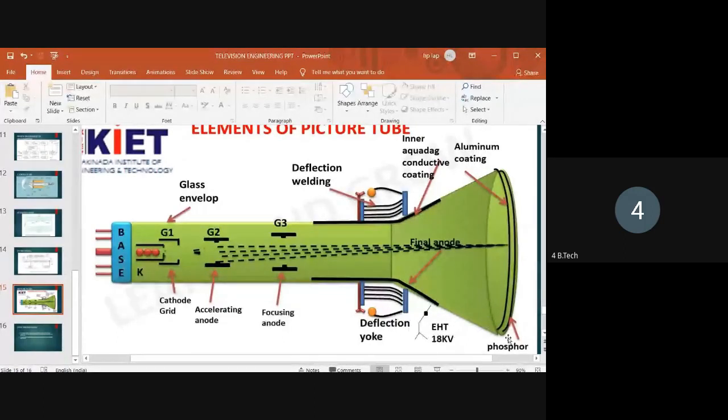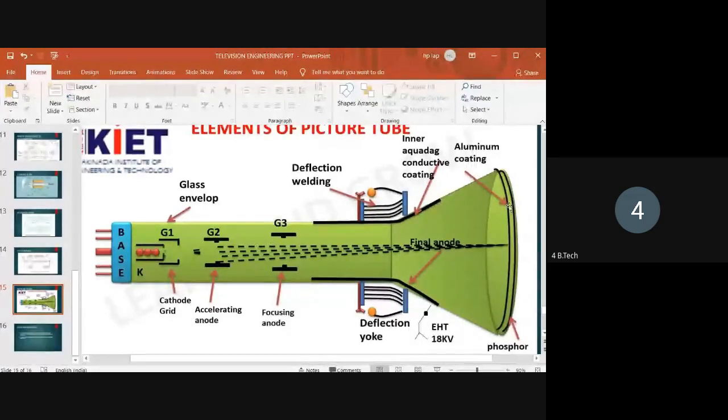So here the cathode grid. What about the deflection coils? They are fitted on the neck of the picture tube. What is the main purpose? As I already said, one is used for horizontal scanning and another is used for vertical scanning. So these deflection coils help the electron beam to get the horizontal lines and vertical lines of the image.